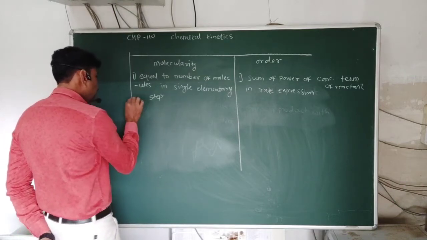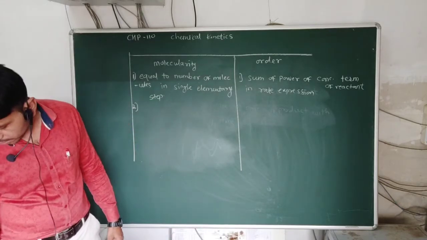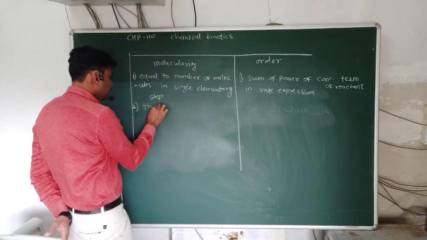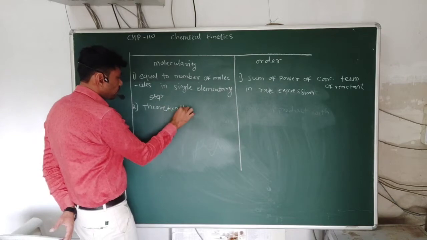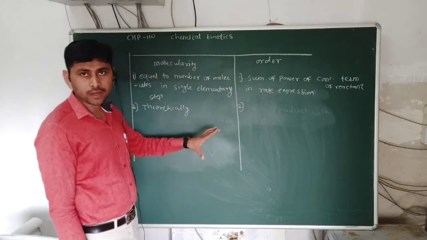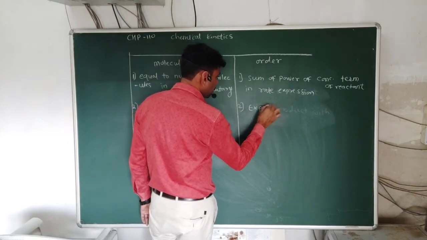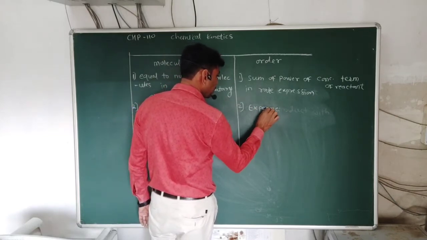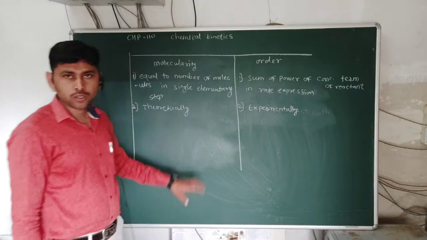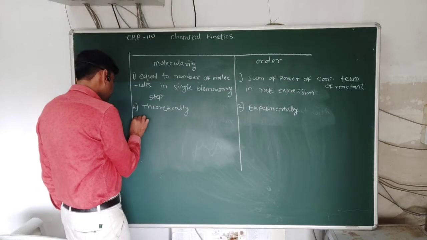See the second differentiating point. Molecularity is a theoretically determined quantity, while the order of reaction cannot be determined theoretically. It requires an experimental procedure to determine. So the order of reaction is determined experimentally, while the molecularity of reaction can be determined theoretically.